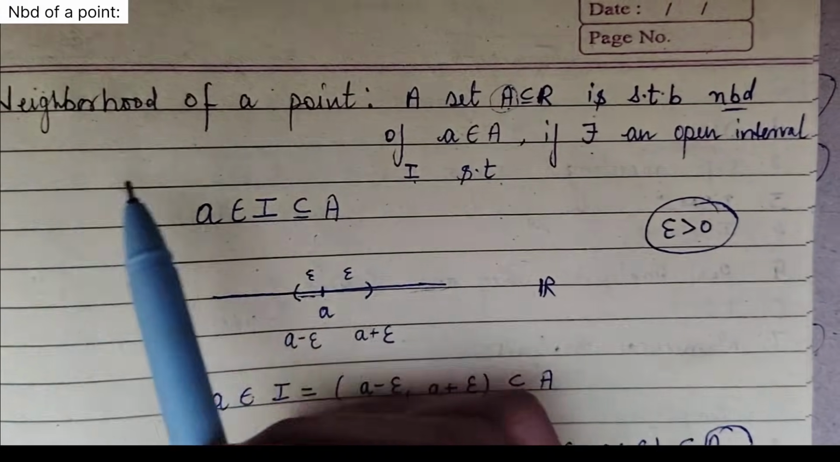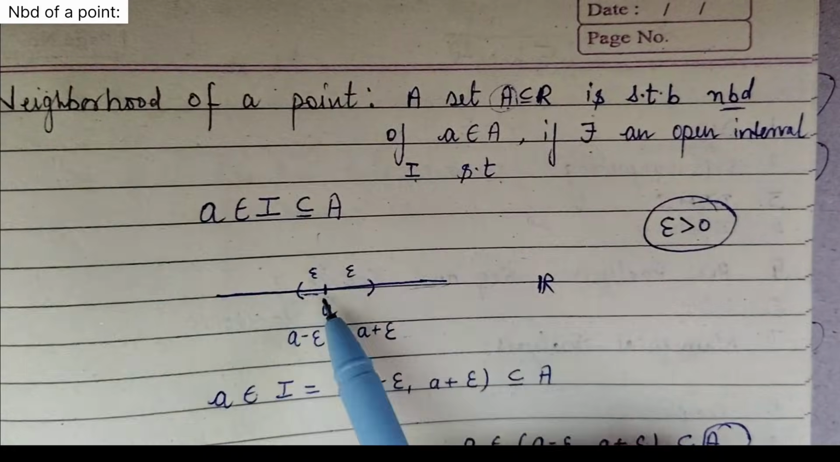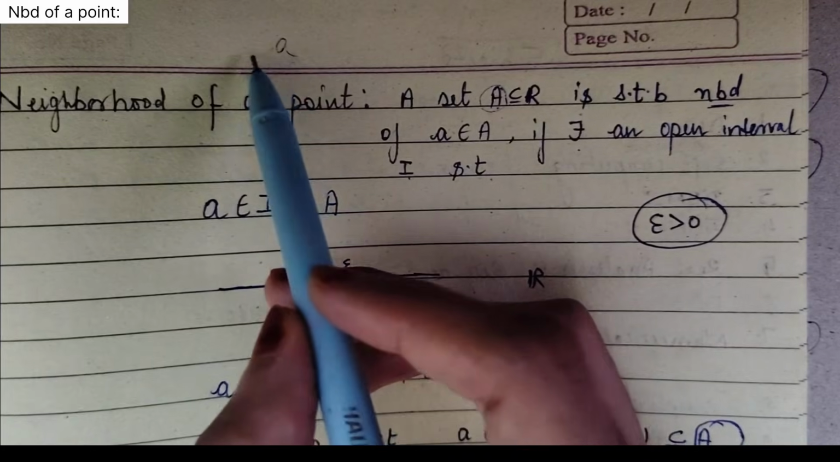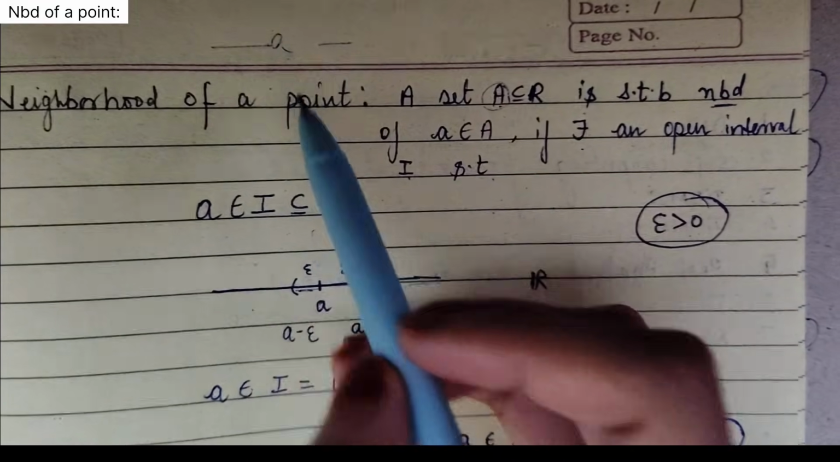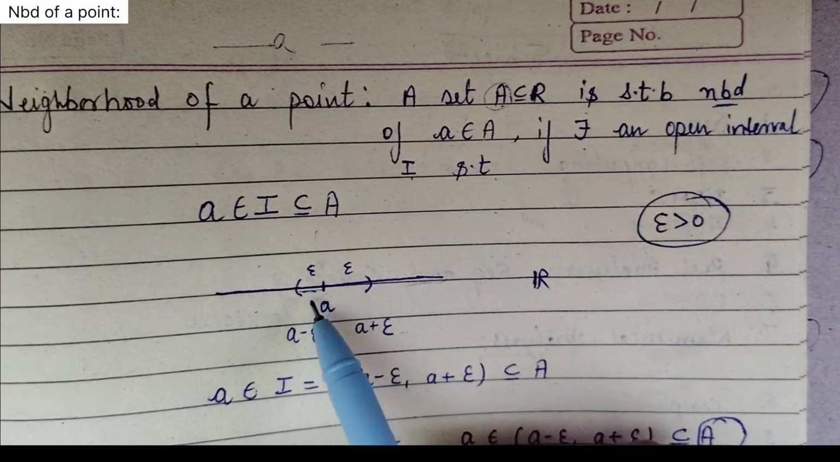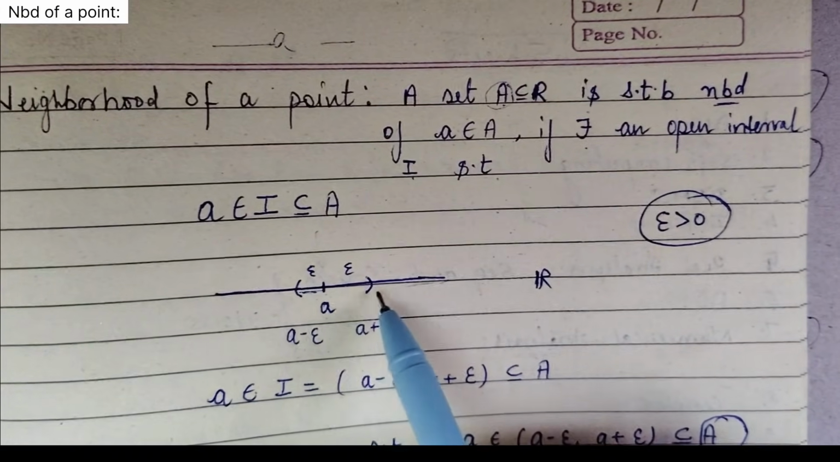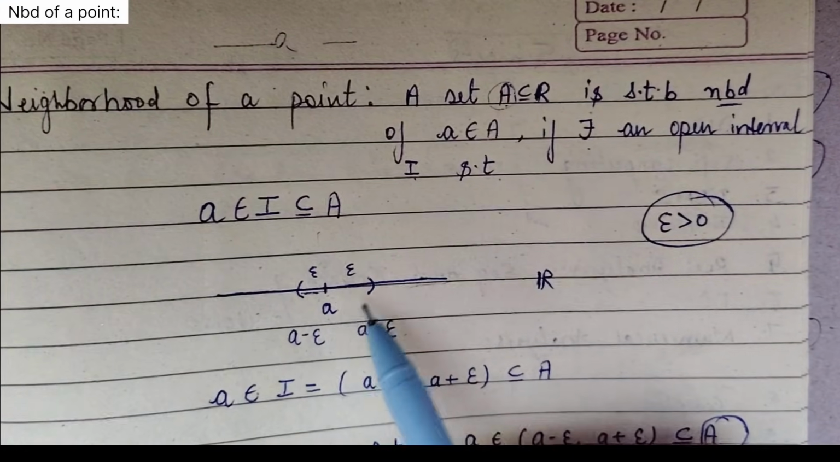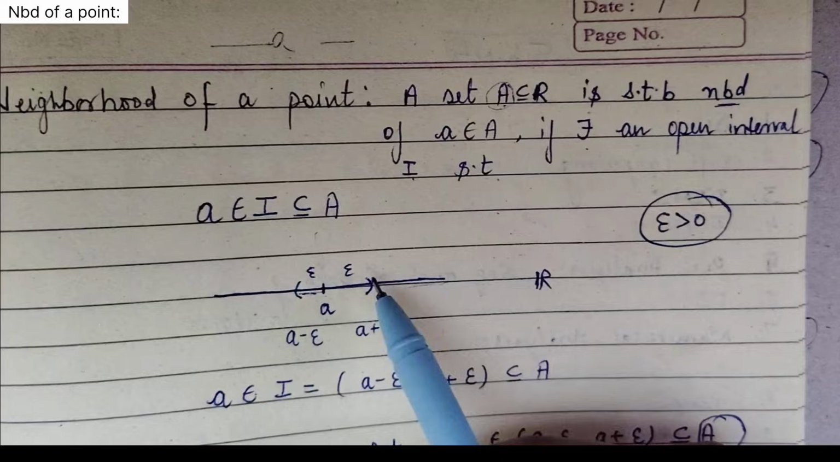So basically, as the name suggests, a neighborhood is the set of things related to the point: if I have a point a, its neighborhood will be this. In the same way, I am considering for a the interval of the form a minus epsilon and a plus epsilon. That will be the open interval. So that is all about neighborhood.